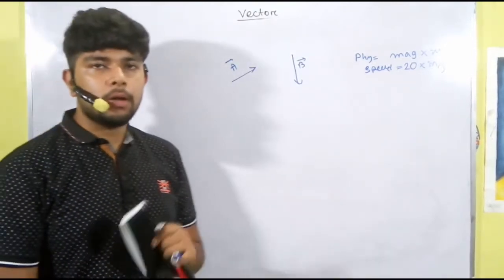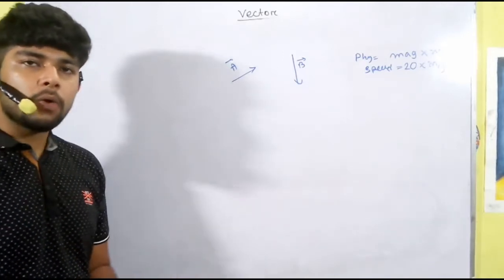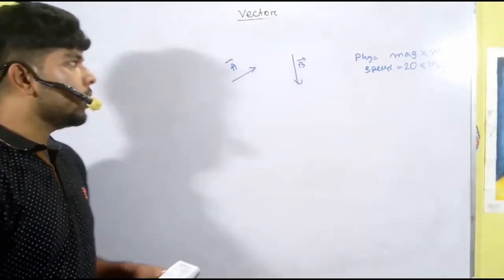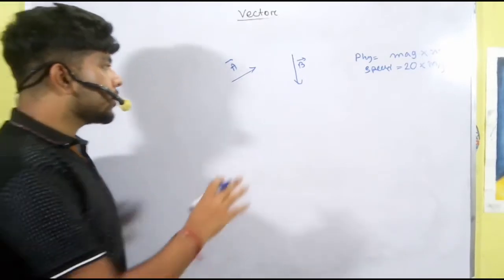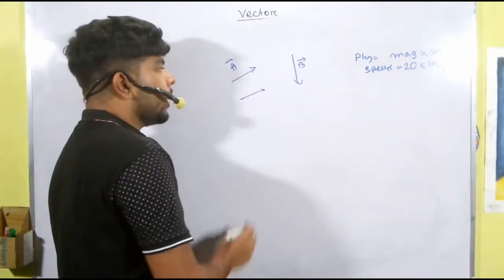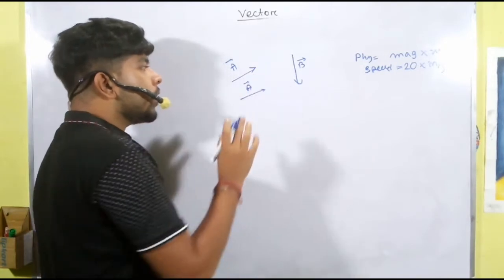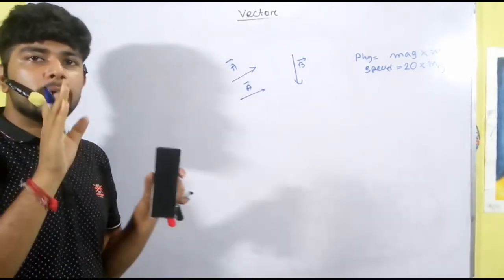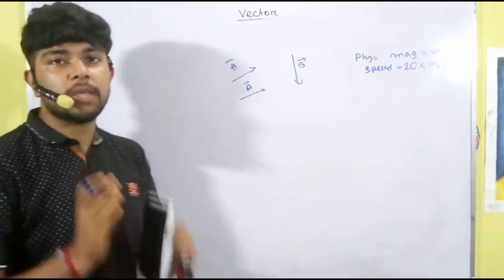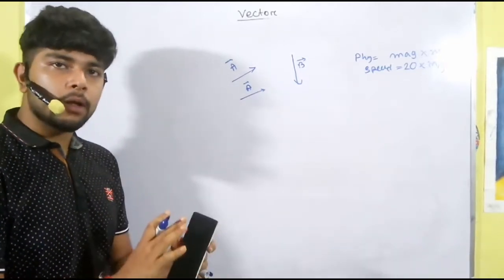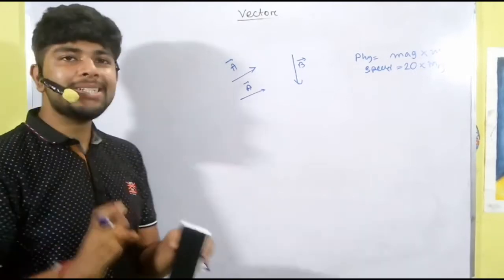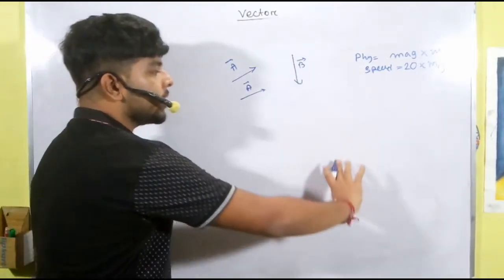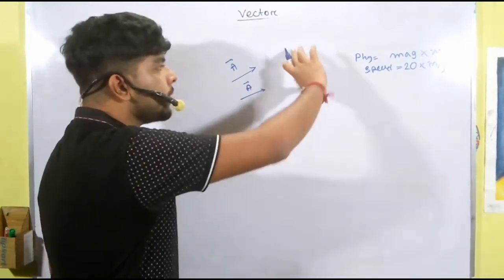So here is a method to add these vectors. The method is called the head to tail method. Why it is called head to tail method, you can understand. First you have to take a vector A. You can take a vector and place it anywhere, that doesn't matter, but the direction should be the same. We can take this vector and place it here, but the direction and the magnitude should also be the same.